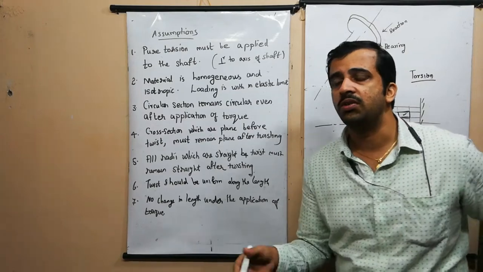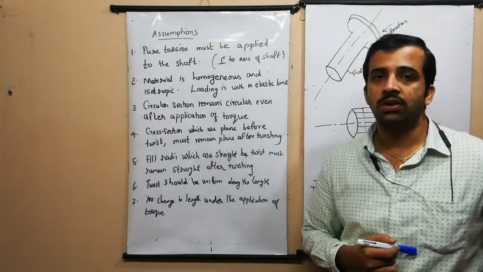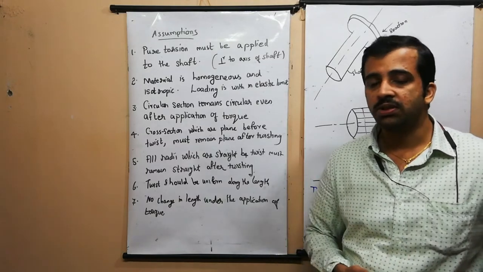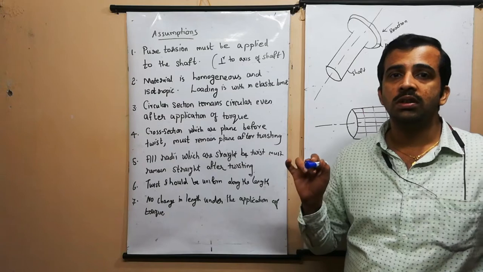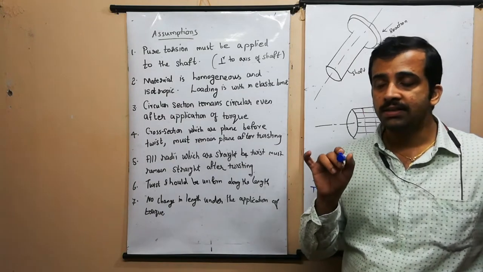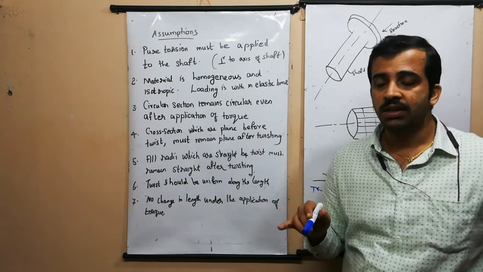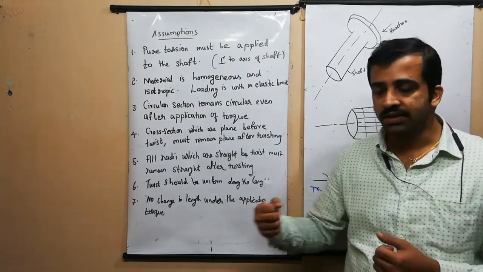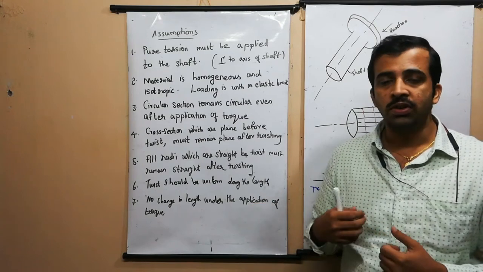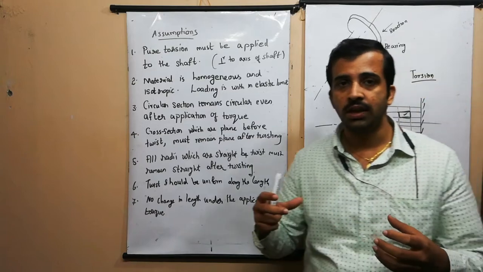So this torsion equation is very important for understanding the equation for torque. After understanding the equation for torque, we can design the shaft, because the equation for torque contains the term diameter. After determining the diameter, then only can we go to design a shaft, because under the application of a torque, a twist will generate in the shaft.